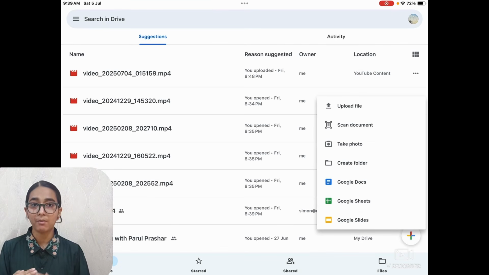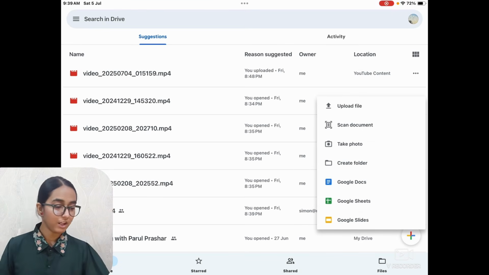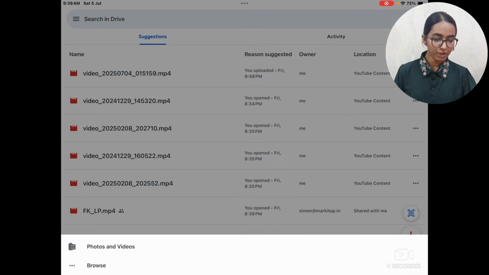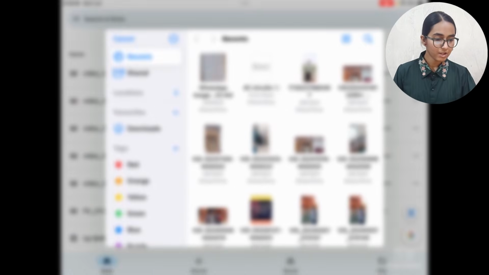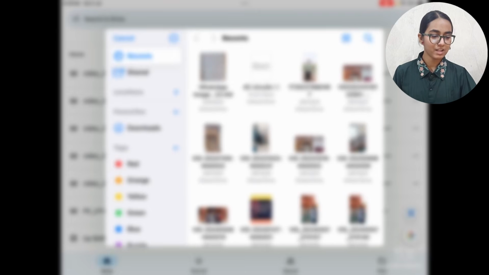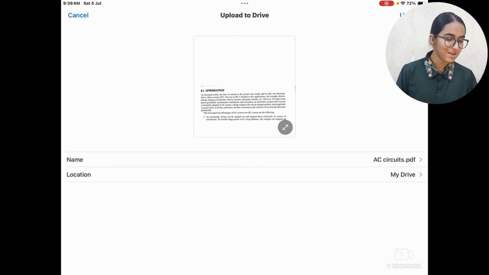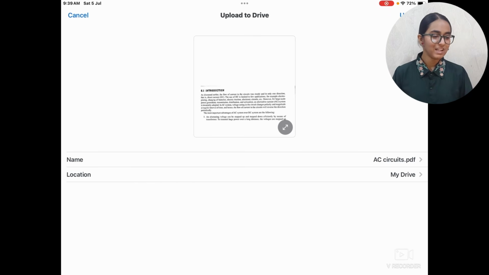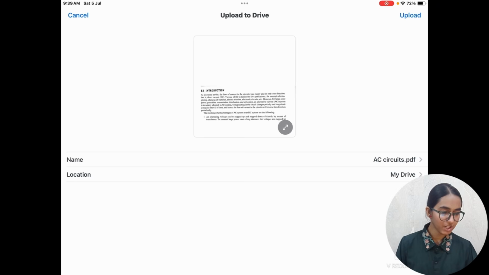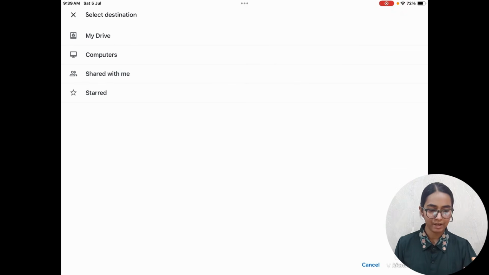You have to upload a file because your resume is a file. Click on upload file. It's not video and photos, so you have to browse for this. I have a different file, so I have selected my electrical file for the first sem because I thought this would be easier to show, because PDFs are similar things. If you want, you can change the name of your file from this place, but if you don't, then it's alright. So this file is kept in my drive.